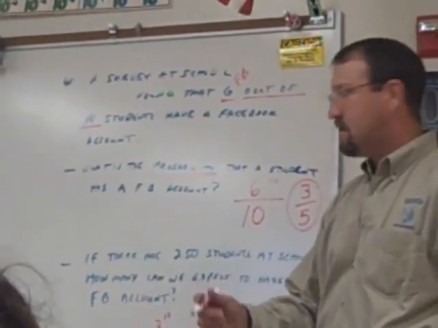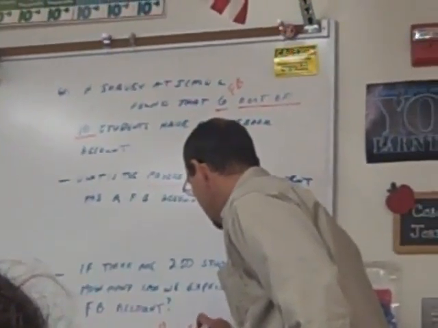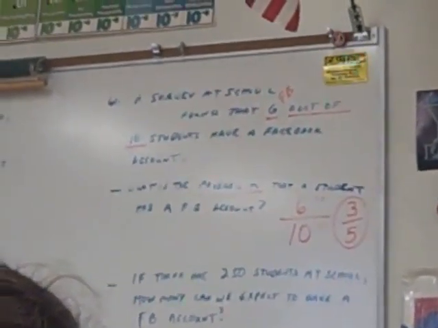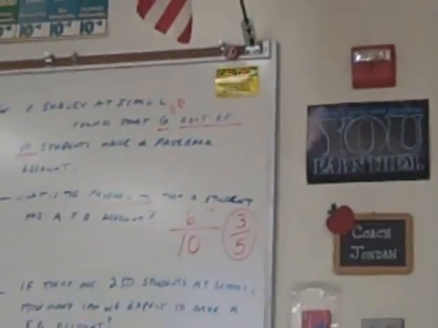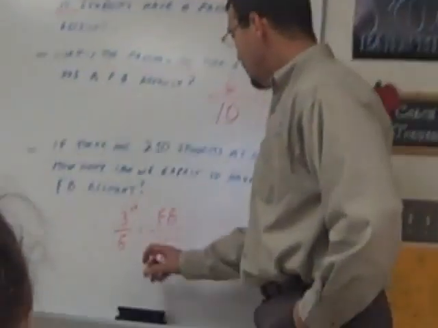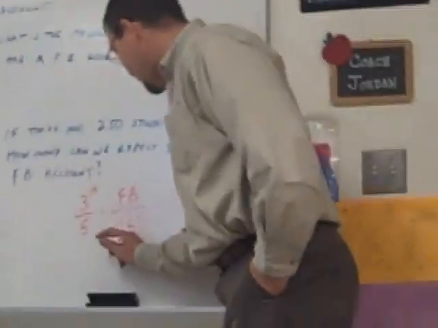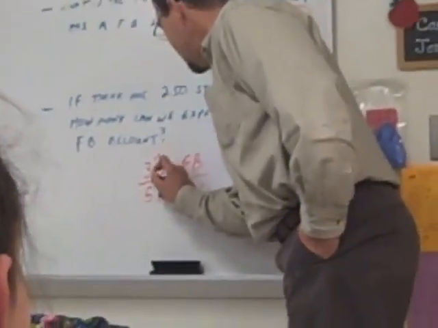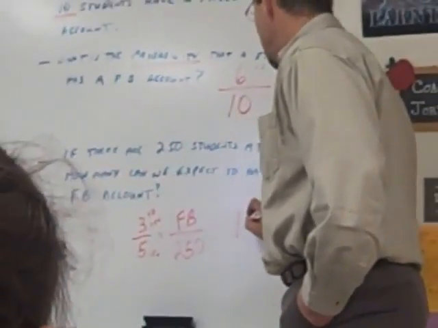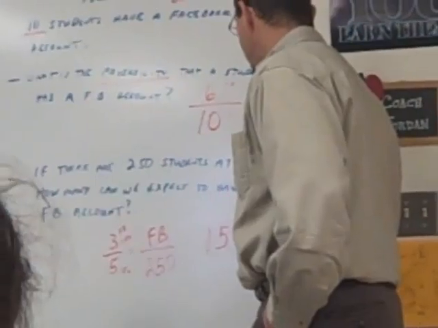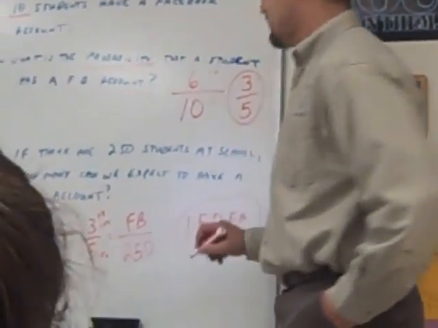We're going to predict. Our Facebook proportion is the top of the proportion. 5 times what gives me 250? 50. 3 times 50 is 150. So I can predict 150 have Facebook.